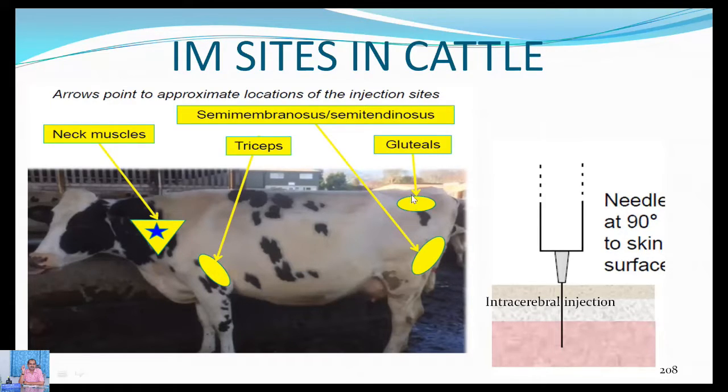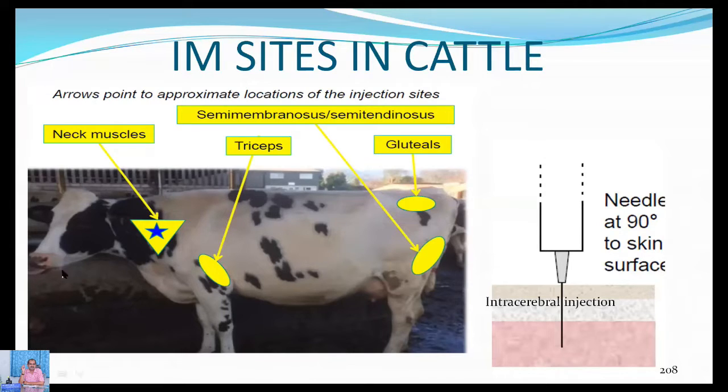Whereas the gluteal muscles, especially in case of fat animals, are one of the best routes of administration. But in case of weak animals, if the muscle mass is not much, the drug will percolate into the abdominal cavity, because the big foramen is there. Through that foramen, the needle may sometimes pass, and the drug may percolate into the abdominal cavity. So one has to take care that the needle is properly in the muscle, and you have to withdraw a little so that blood is not coming into the syringe.